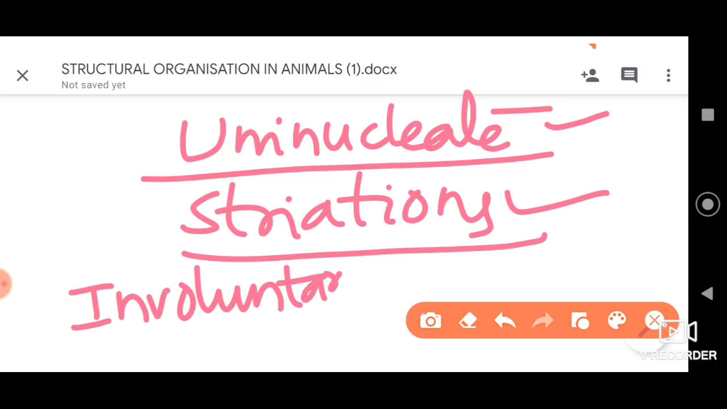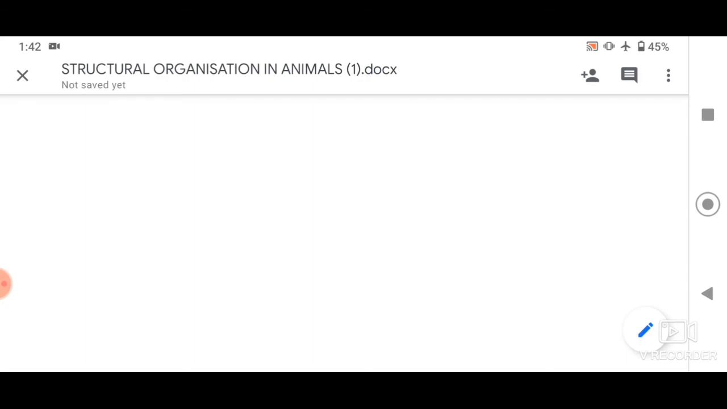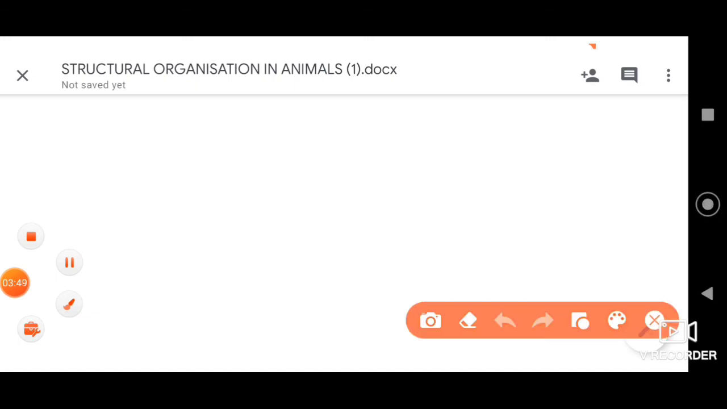That means to say that they are not under our control. They are not under the control of or will and wish of the individual. So that's also one important point. So further, dear students, now they undergo contraction and relaxation with the help of, see, when we consider the structure